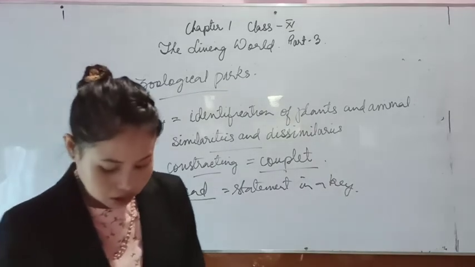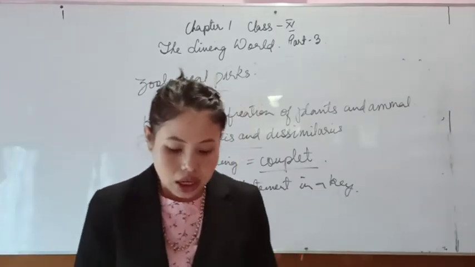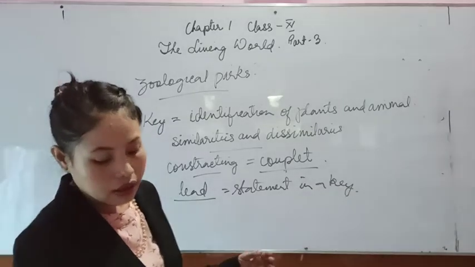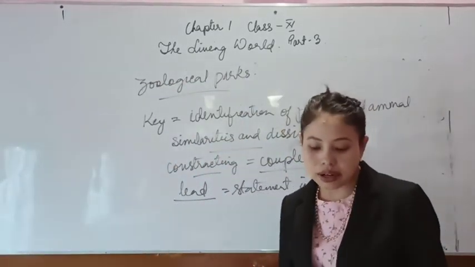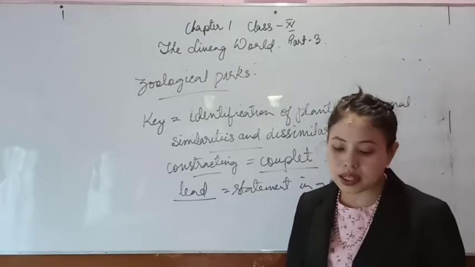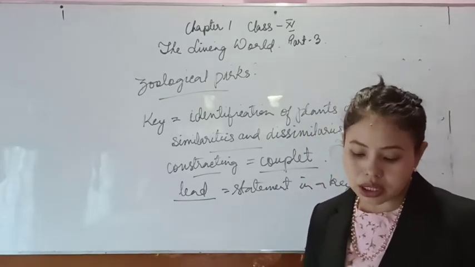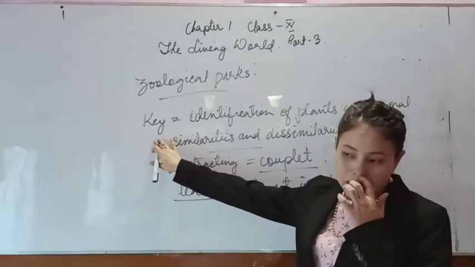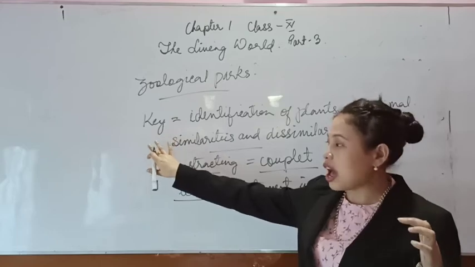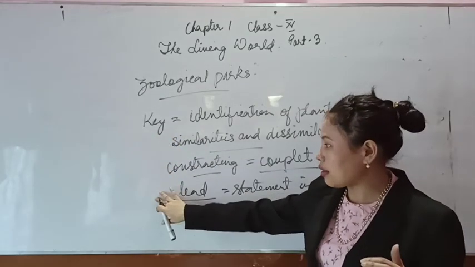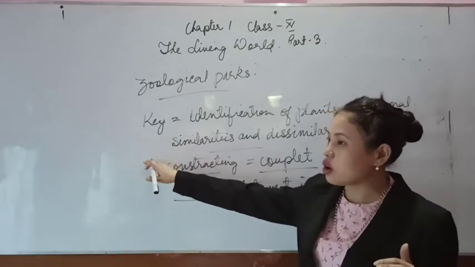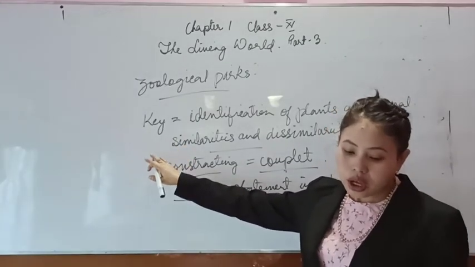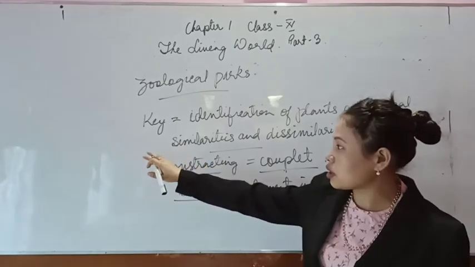So this is about keys. We have a separate taxonomic key required for each taxonomic category, such as family, genus, species, for identification purposes. When you use a key as a taxonomical aid, each taxonomic category like family and genus has a different key.